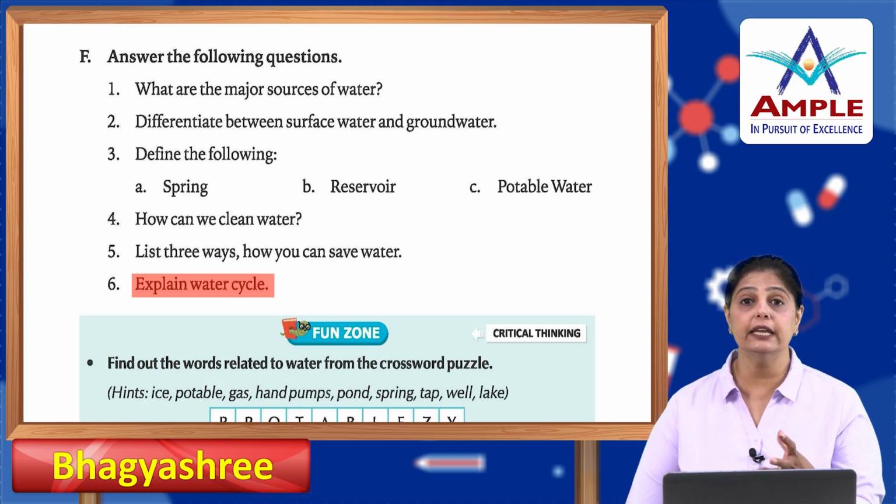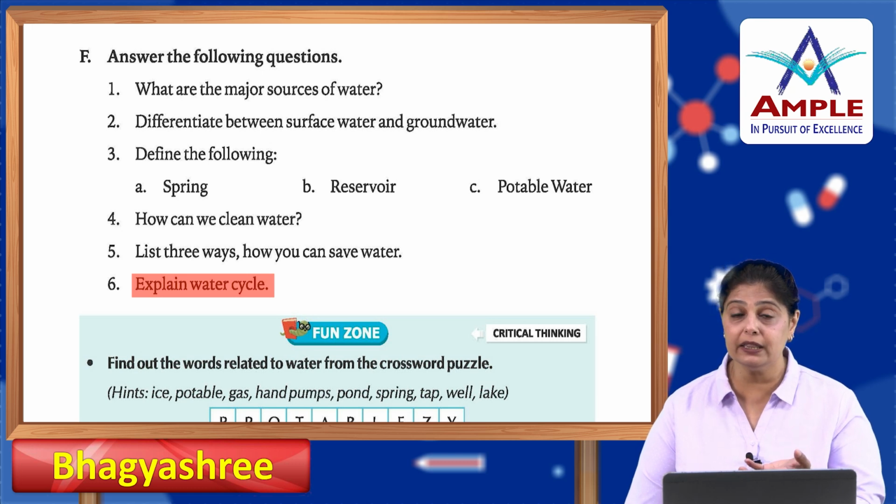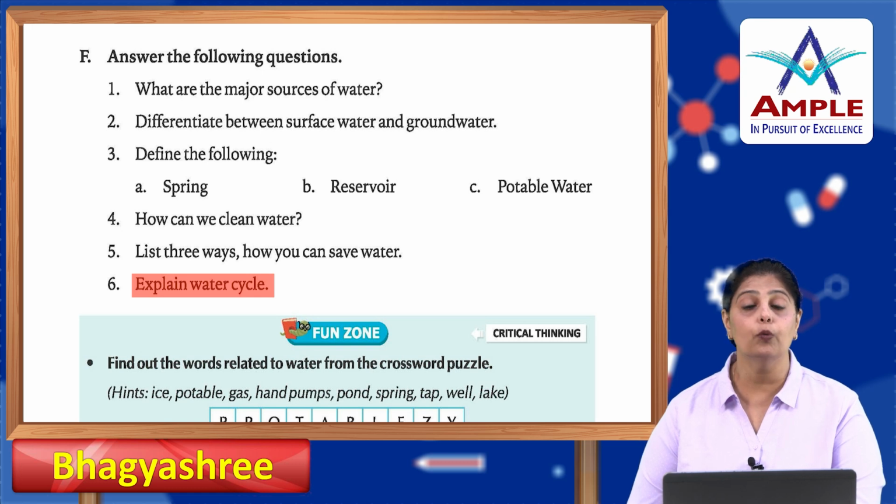Now, explain water cycle. Water cycle is when the heat of the sun evaporates the water from the lakes and ponds and seas and all, which changes into water vapor. It rises up in the air, in the sky. Now, when these vapors cool down, they form tiny droplets of water. These droplets form clouds, and when clouds join together to form bigger clouds and get heavy, and the clouds can't hold any more water, they start falling down as rain. And this cycle keeps on continuing. Alright, that is known as the water cycle.